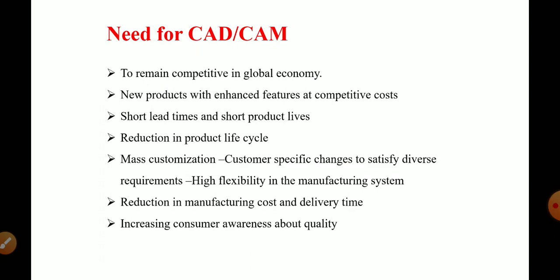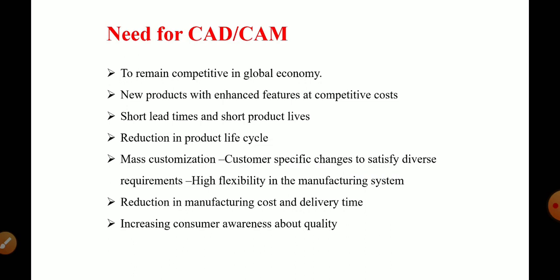So nowadays in this world, competition is very high. So to remain in the competitive world and competitive global economy, the use of CAD CAM is very essential in the industries. New products, enhanced features and competitive costs: CAD CAM helps to reduce the cost and enhance the features of these products.